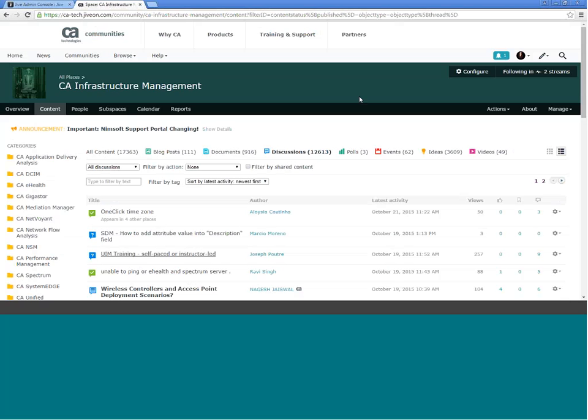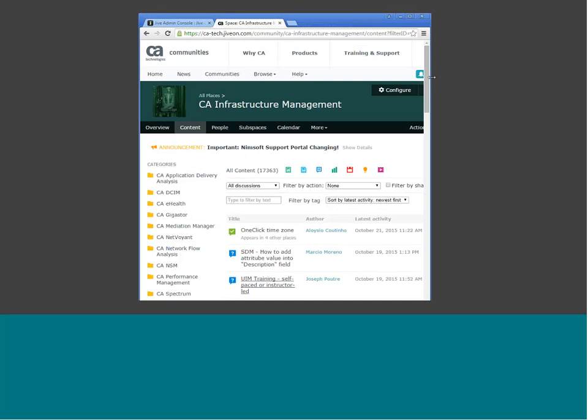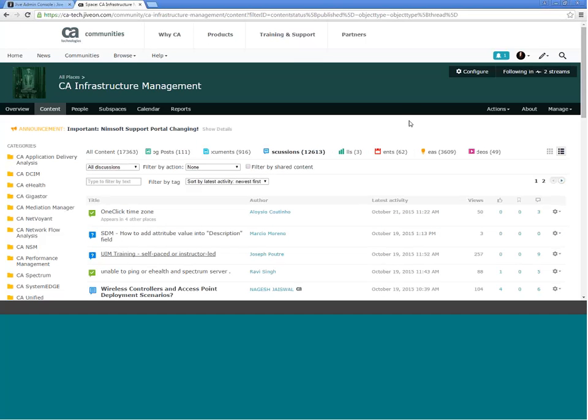Speaking of mobile, we do now have mobile compatibility. So what that means is you'll be able to see a more rich mobile experience when you use your mobile browser. So this is different than the app. It's if you type communities.ca.com into your mobile browser. You'll be able to see more of the formatting, more of the design, and for instance, if you were to take a page and make it bigger or smaller, you'll see that the content on that page adjusts based on the size of your window. So you'll see how it changed just then when I minimize and maximize my page.